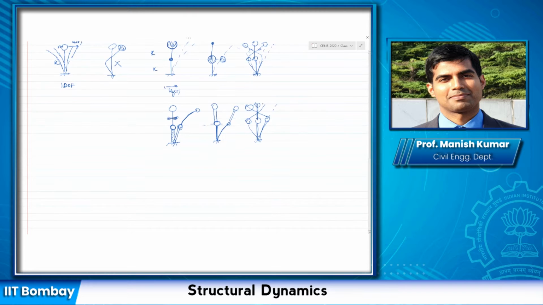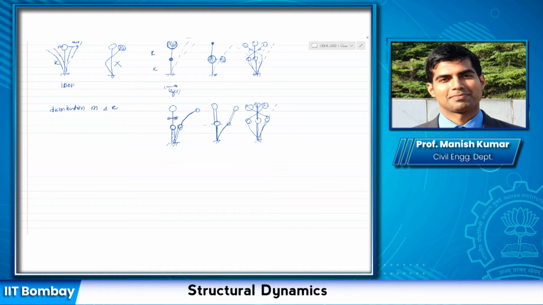So how a structure is going to respond to an applied force, in a multi-degree of freedom system, depends on the distribution of mass and stiffness. Now we know that for a single degree of freedom system, the frequency depends on the mass and stiffness, but we did not talk about the distribution because it was a single degree of freedom system. But when we consider a multi-degree of freedom system, I have to talk about the distribution and I have to talk about shape. There is no shape for a single degree of freedom system because it can only deflect in one shape. But for a multi-degree of freedom system, it can deflect in multiple ways.